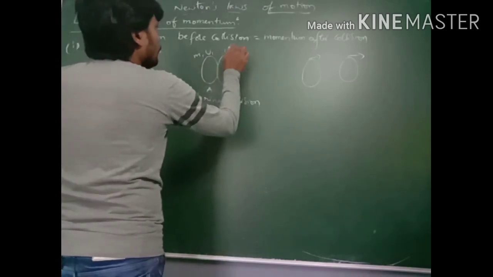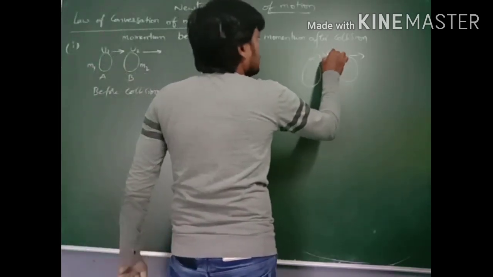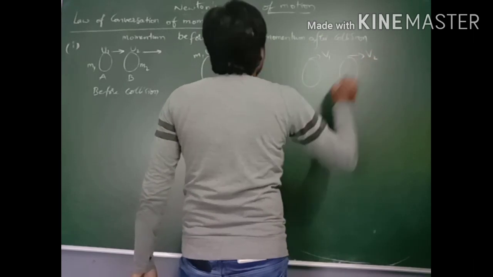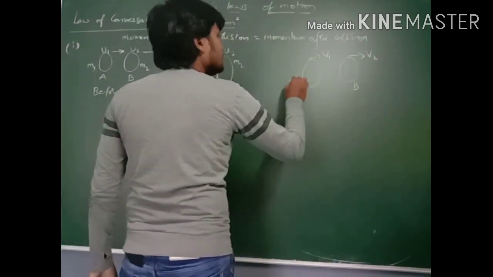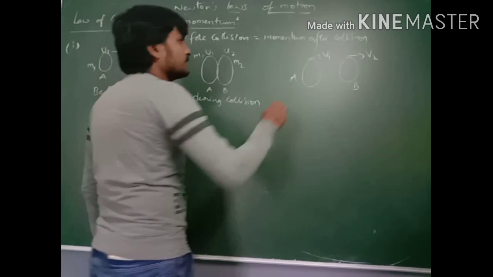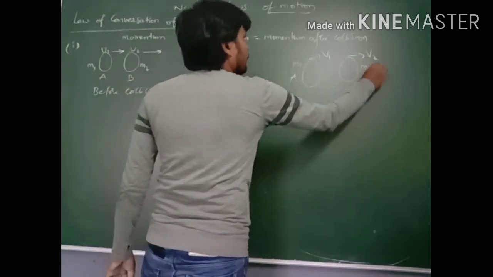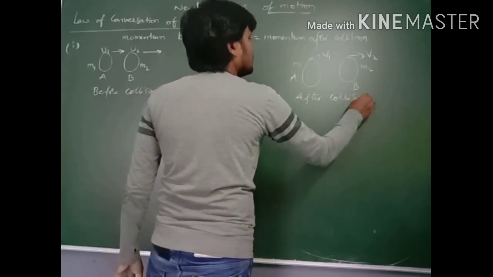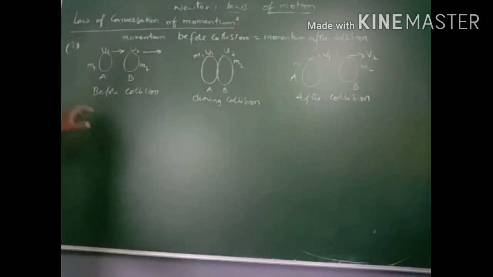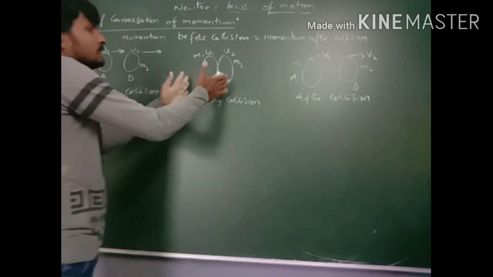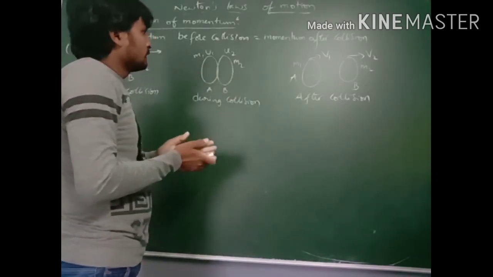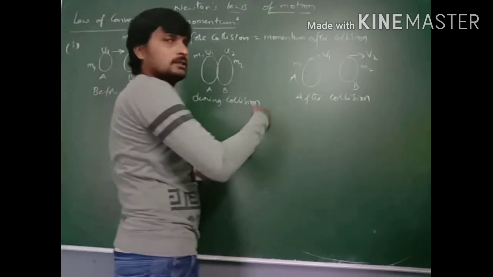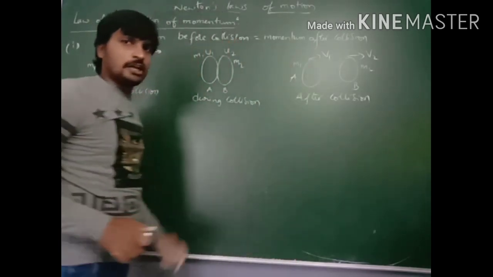After collision, their velocities are v1 and v2, and their masses are m1 and m2. During collision, their velocities do not change. After collision, their velocities may change.